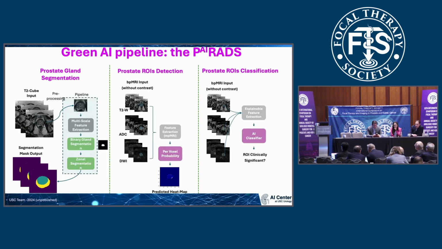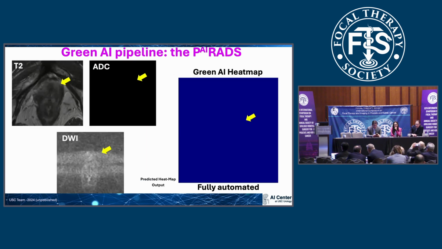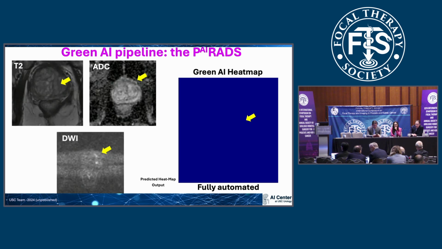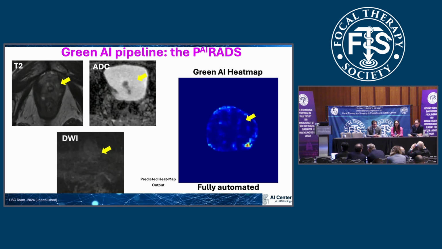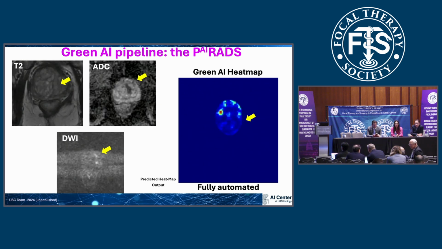As you see, Dr. Masatomo Kaneko will discuss that later on. I don't want to discuss too much on this, but this is basically a system that is implementing all those tasks like segmentation, detection, and classification all together in what we call the PIRADS, automating the entire experience from the segmentation to the ROI classification in an automatic way. Our system shows a green learning heat map: when we feed the system with different phases, it creates automatically, in a fully automated way, a green heat map showing you where the lesion is and the prediction of this lesion being clinically significant cancer.